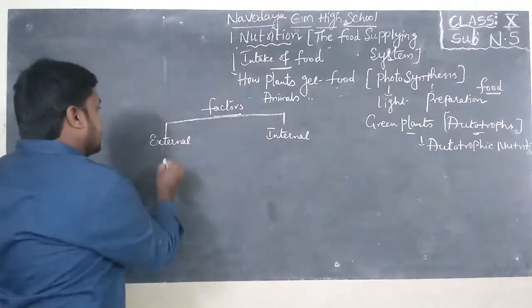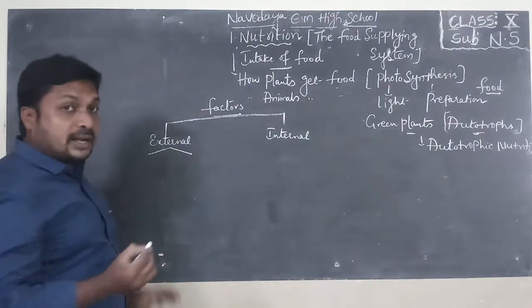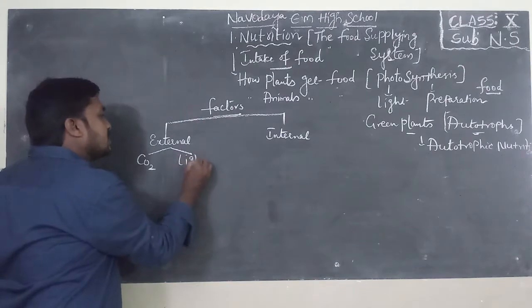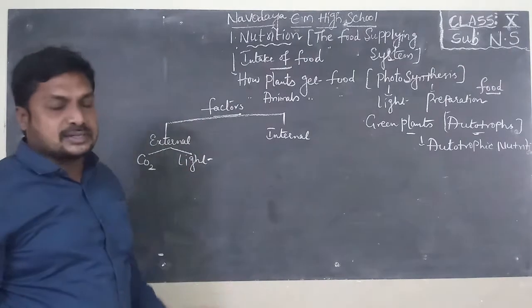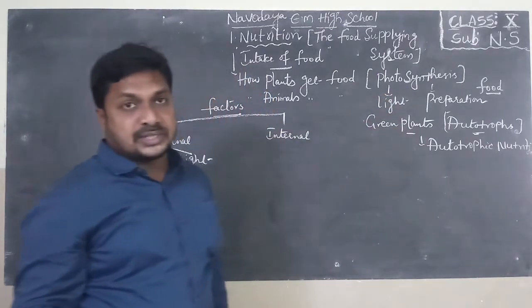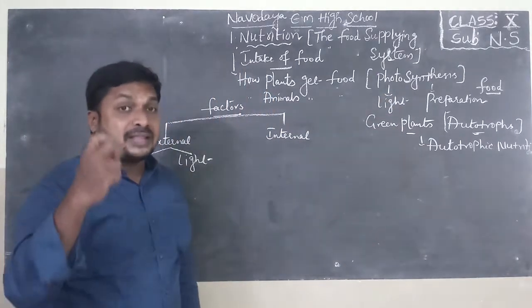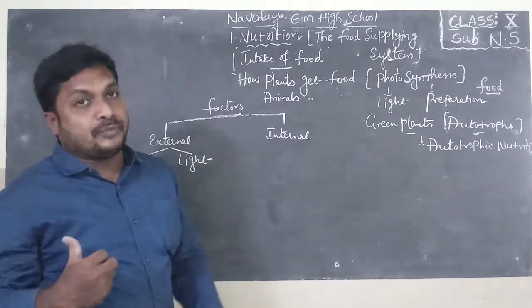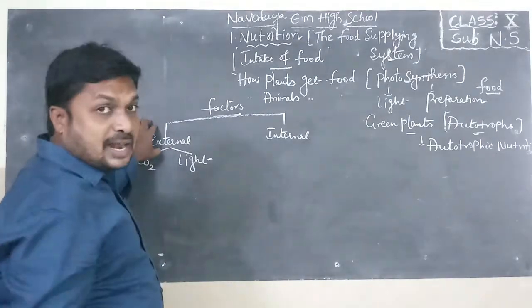The external factors are two: one is CO2, the second is sunlight. External factors means the things which green plants require from outside the plant.